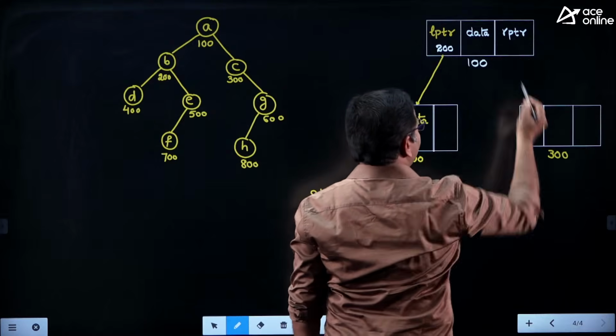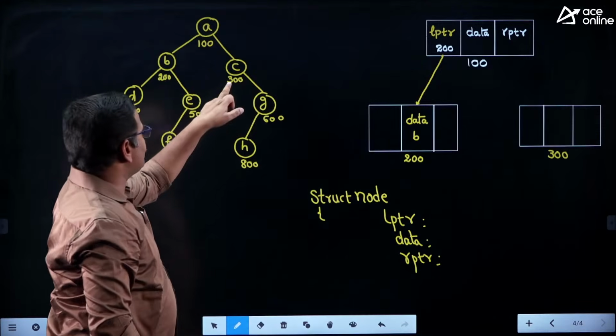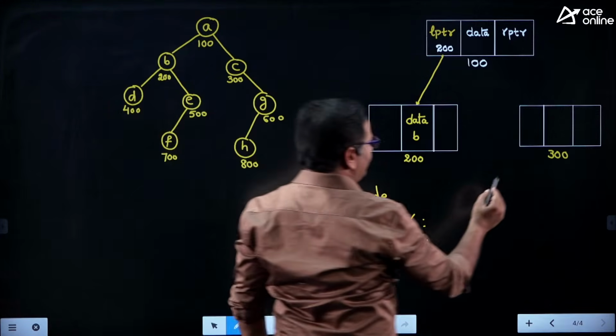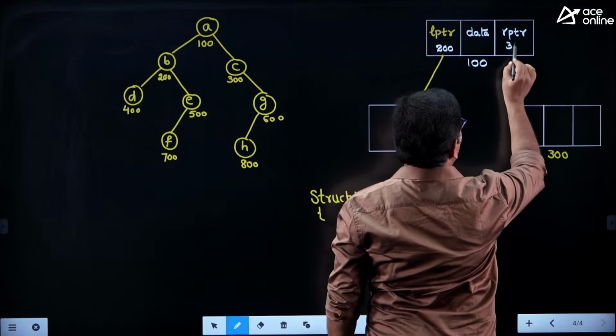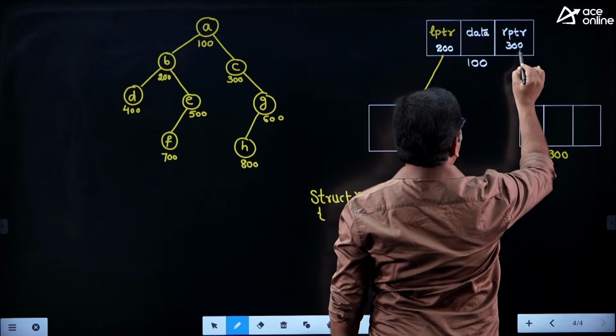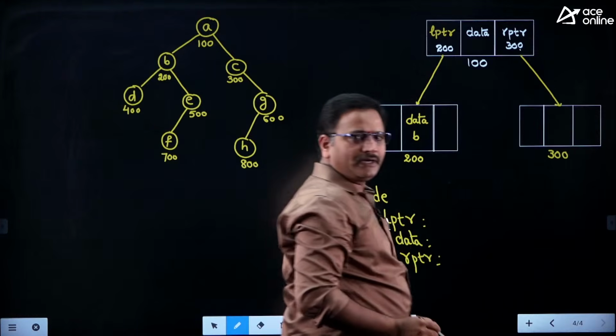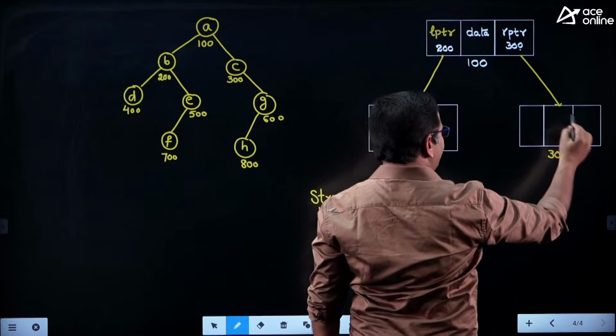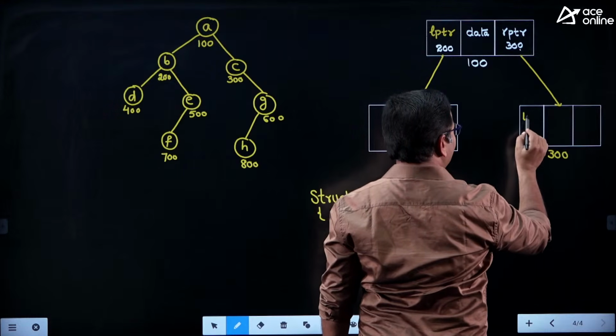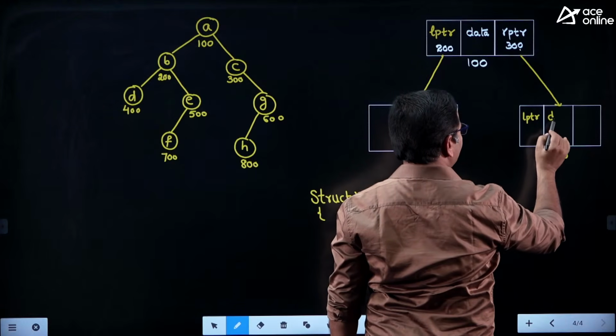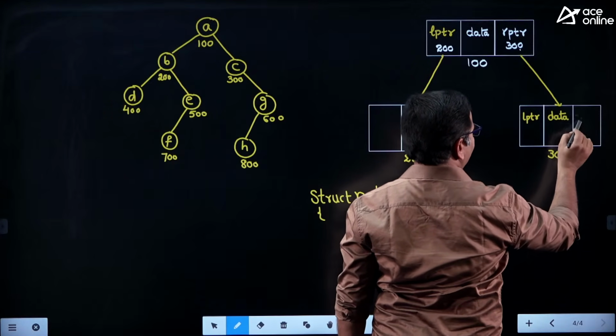Similarly, RPTR indicates the right pointer, which contains the address of the right child. Let it be 300. Then this pointer is pointing to the 300 location. So it is also a user defined data type, therefore it also has three members: LPTR, data and then RPTR.